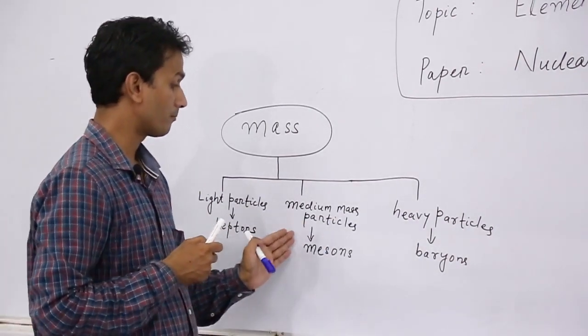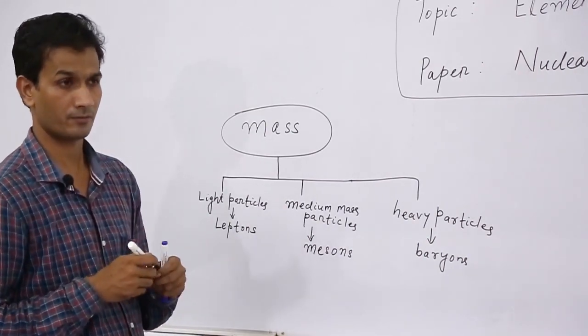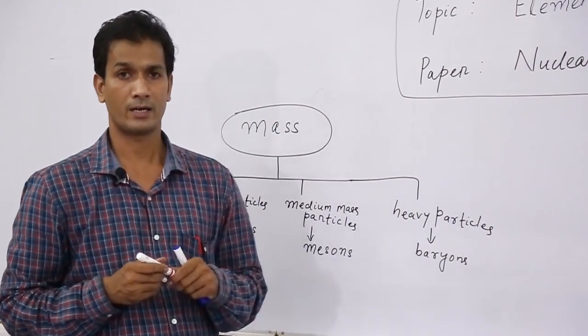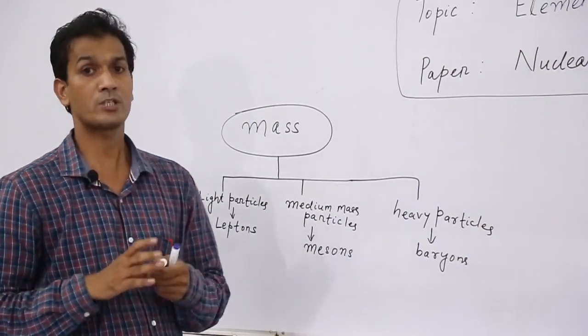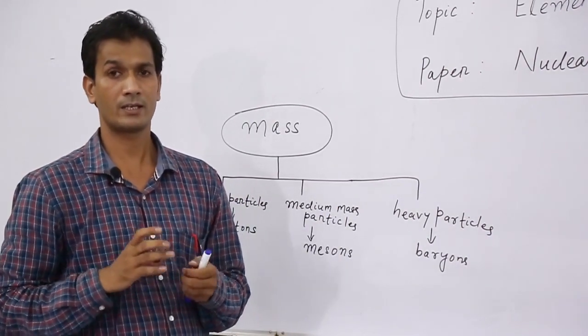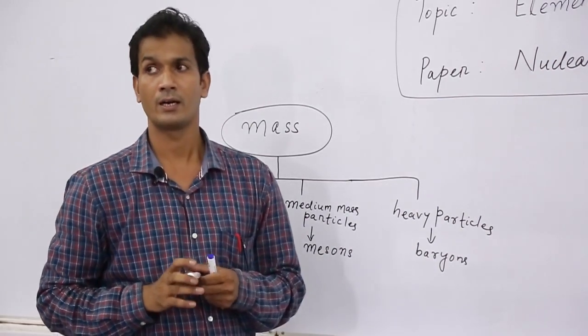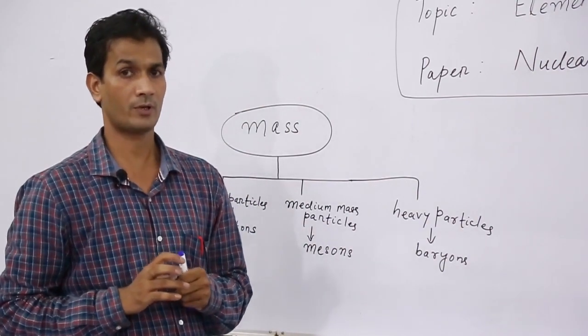The second one is the mesons. What are mesons? Mesons are composite particles formed by the combination of one quark and one antiquark. In symbols we can write this as q q bar.